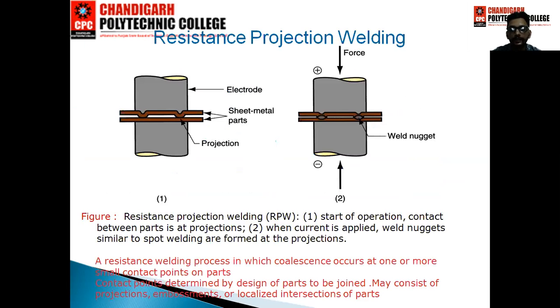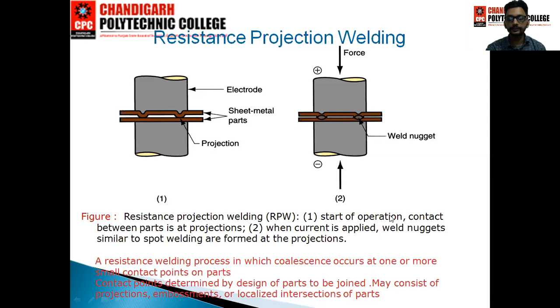In the last slide, the last type of resistance welding is resistance projection welding. In resistance projection welding, of the two workpieces, one has a flat surface and the other has projections, unlike the first plate. So in this diagram, you see the upper plate is not similar to the lower plate. So two different plates are joined by resistance projection welding.